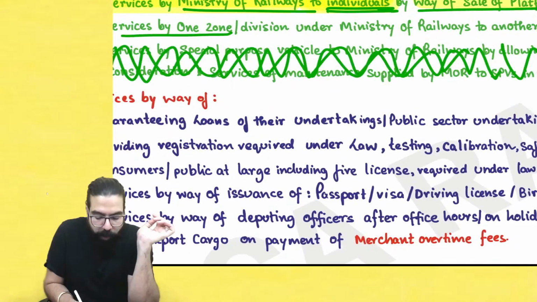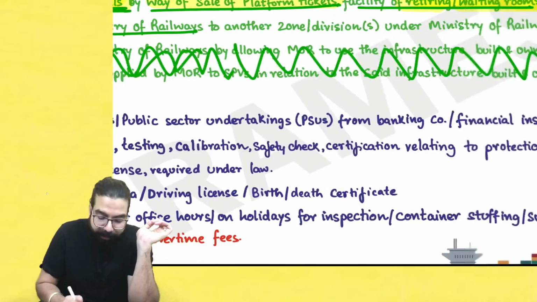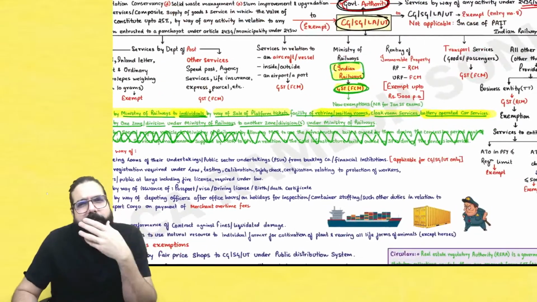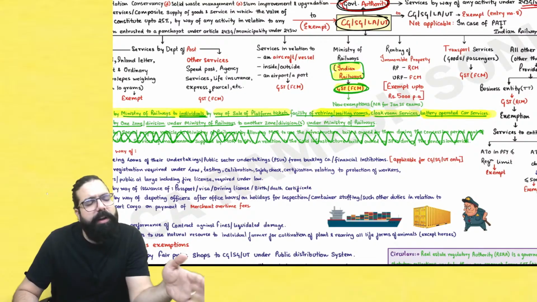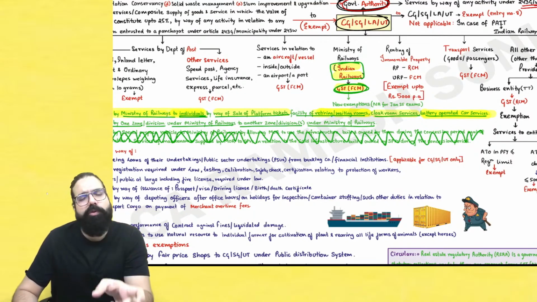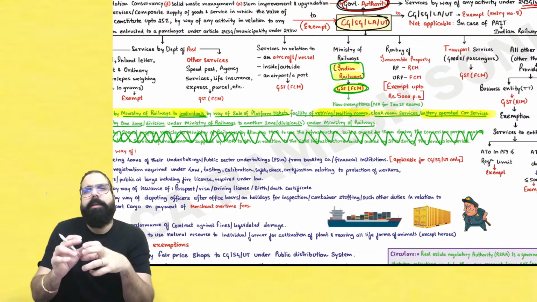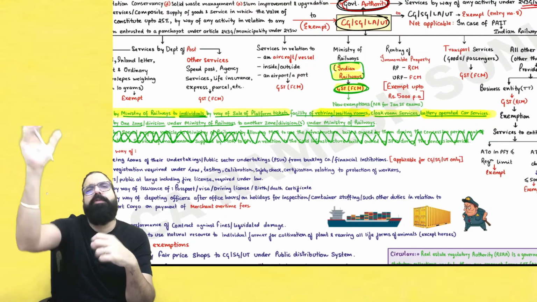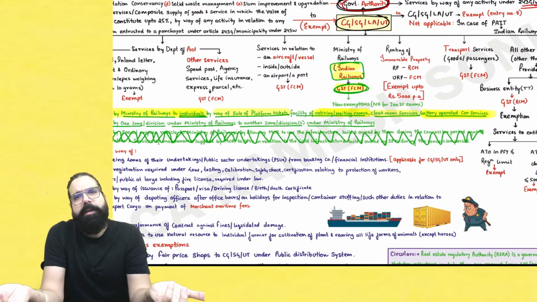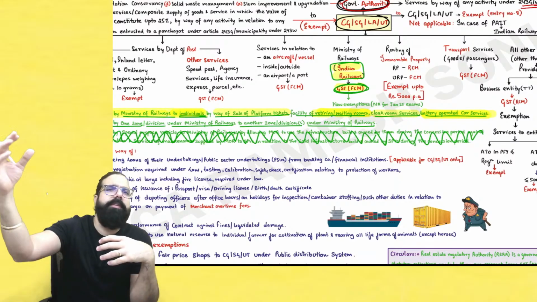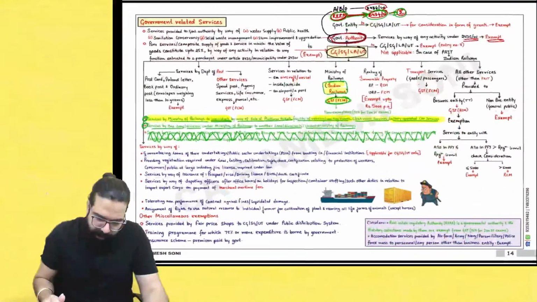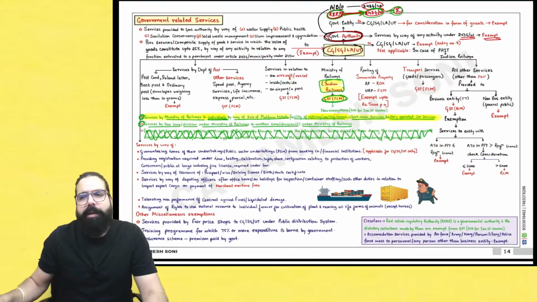Now, services by one zone or division under the Ministry of Railways to another zone or division under the Ministry of Railways. Sir, Ministry of Indian Railways giving services from one zone to another zone: exempted. Indian Railways' one zonal office. So, for example, Southern Zone giving services to Northern Zone, then remember, the services are always exempted. One zone giving services to another zone, the GST is exempted. Are we all clear with this point, everyone? Please tell me, are we all clear with this point?